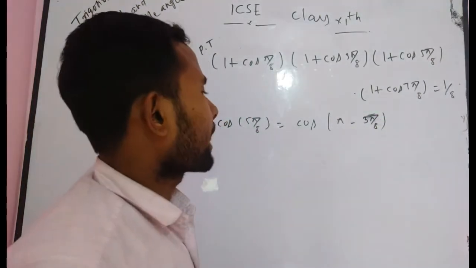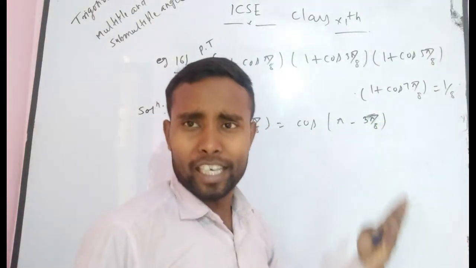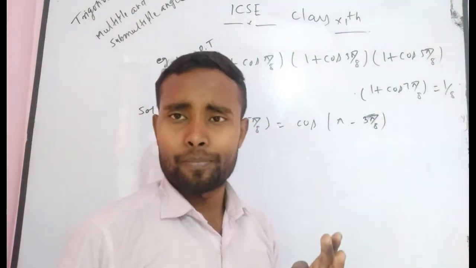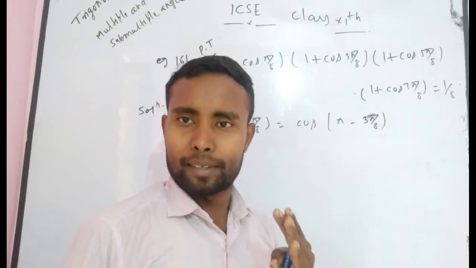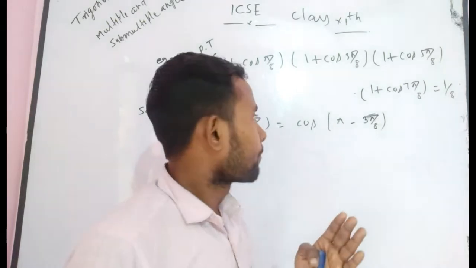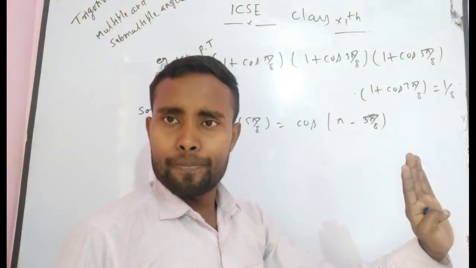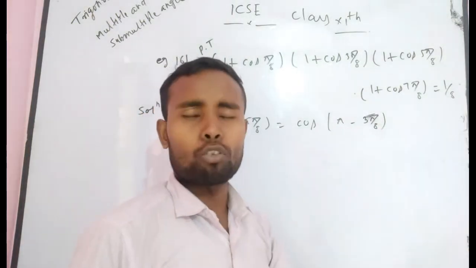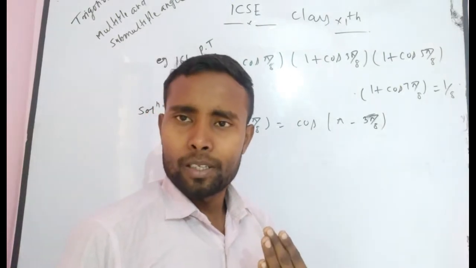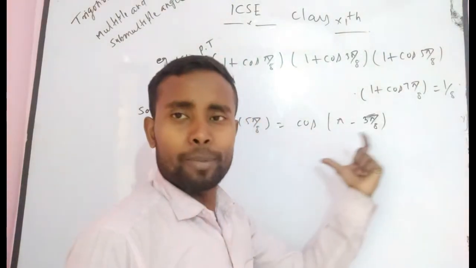Because pi minus theta lies in the second quadrant, and as you know, in the second quadrant cos will be negative, because in the first quadrant all are positive, in the second quadrant only sine is positive, and it is a cos, so it becomes negative.